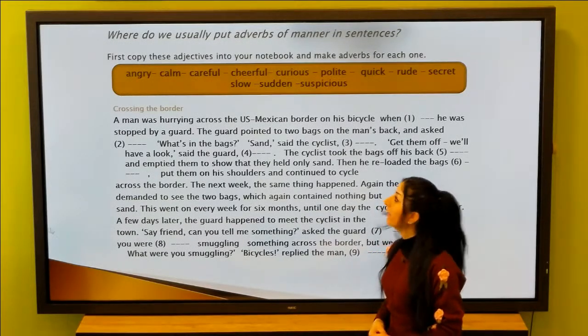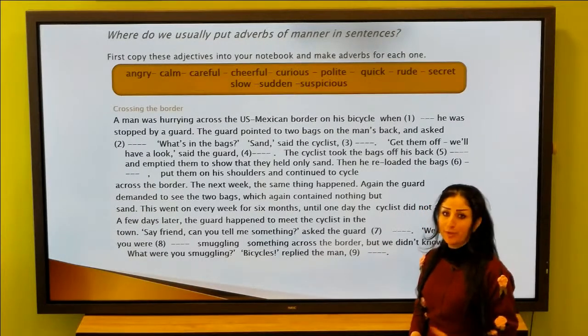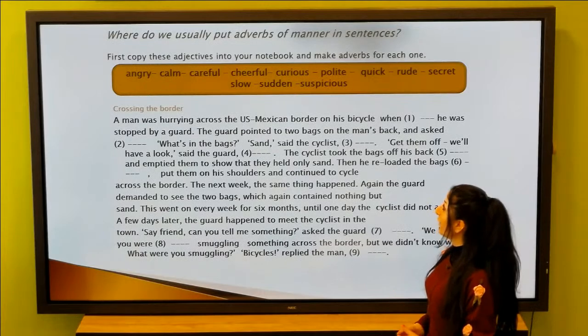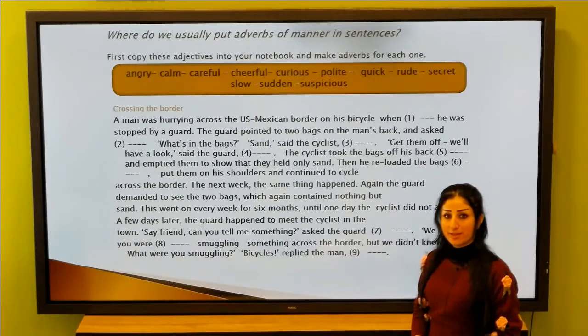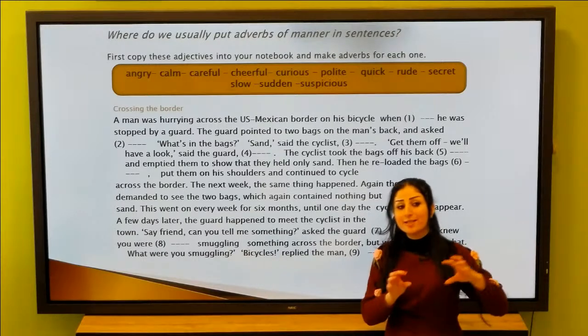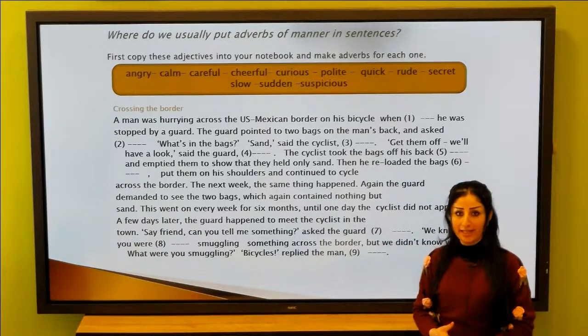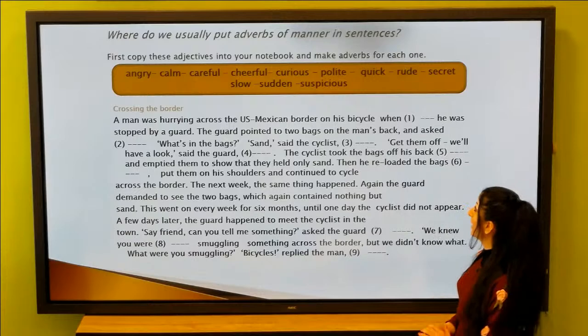Careful, carefully. Cheerful. What's the meaning of cheerful? Like happy. Cheerfully. Curious. What's the meaning of curious? When you are curious, you are interested in something. You are interested in a specific subject. Okay? Curious, curiously. Only we add ly.